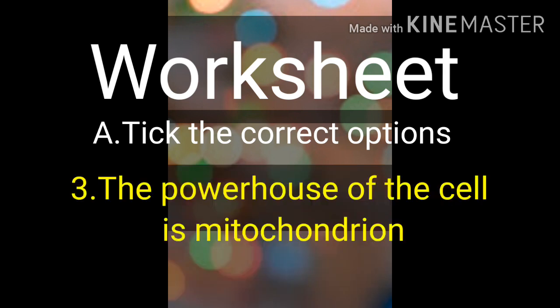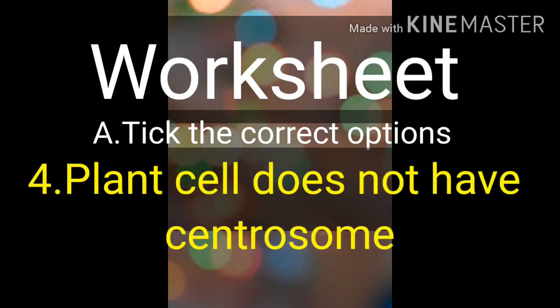Now coming to the third. The powerhouse of the cell is mitochondrion. MITOCHONDRION. It is the powerhouse of the cell. Four. Plant cell does not have centrosome. Plant cell does not have centrosome. CENTROSOME.